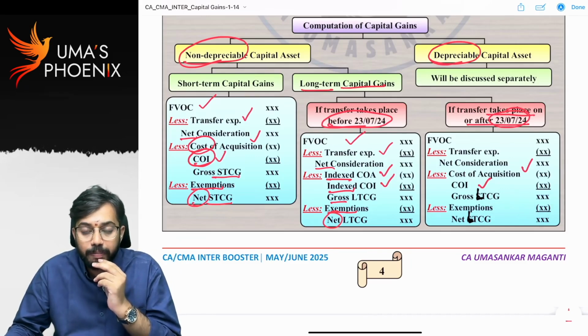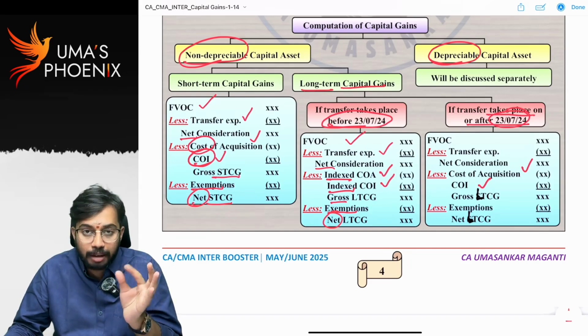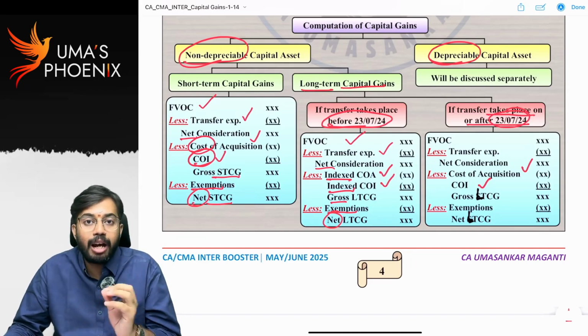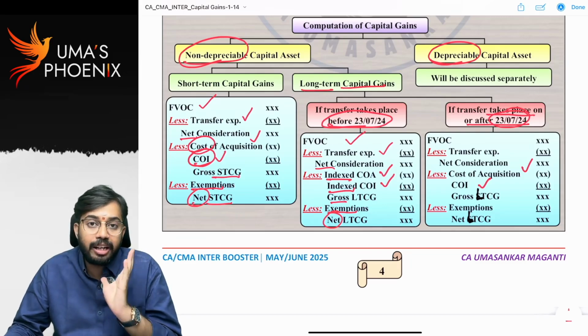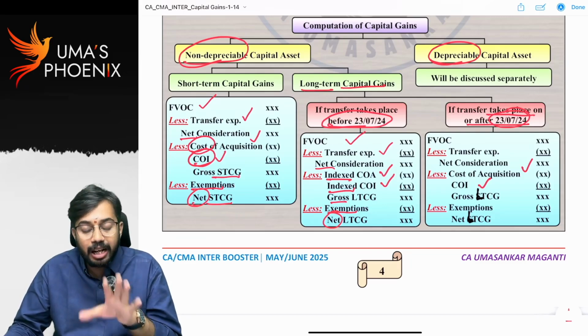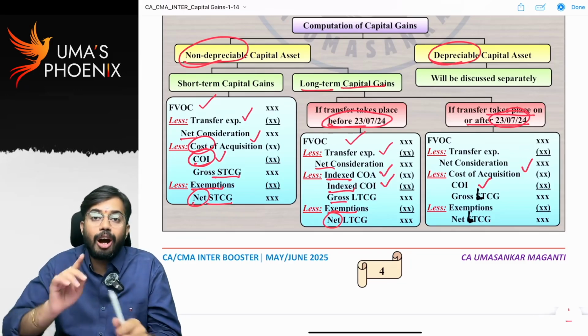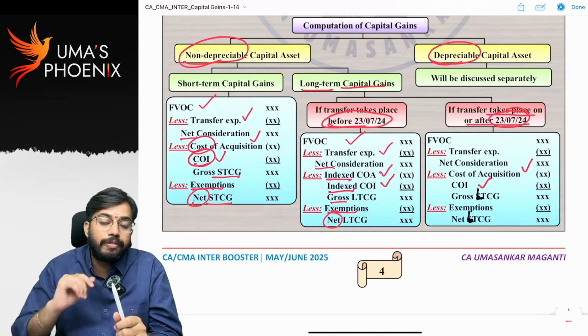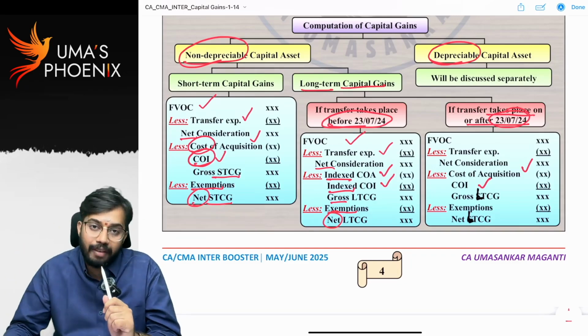Is it clear? So just like how we calculate capital gains for short-term capital asset, in the same way only we have to calculate capital gains for long-term capital asset also, if that long-term capital asset is transferred on or after 23rd July 2024. Generally for long-term capital assets, indexation benefit is available. But if long-term capital asset is transferred on or after 23rd July 2024, indexation benefit is not available.